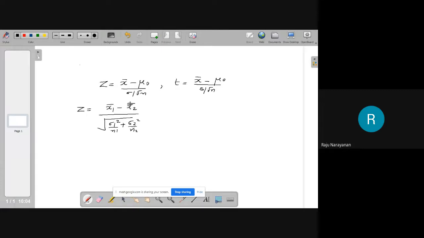If the difference is very small, it means they are very close to each other. Therefore, there is no doubt to say that the population means are also equal, because sample mean can be taken as an estimate of the population mean, and you have to divide by these things for a standardization. For a standardization, that is important.